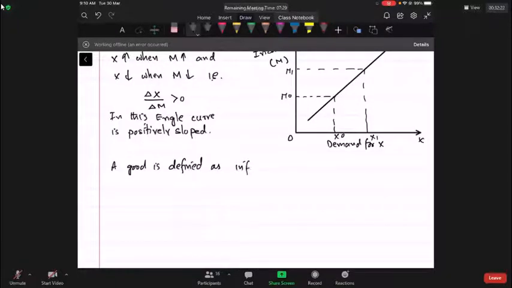A good is defined as inferior if its consumption decreases with an increase in income, and vice versa.